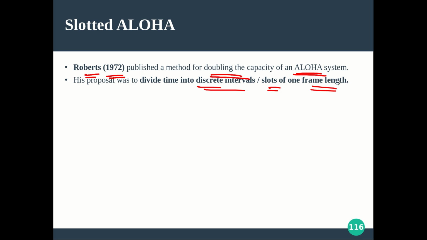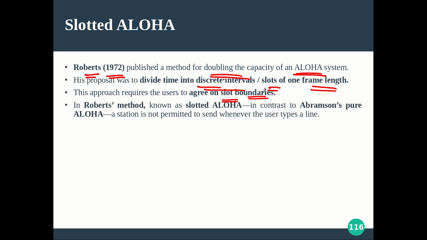Of course, the length of the frame, in any way you can think. This approach requires the users to agree on slot boundaries. That means you are supposed to send the information at the beginning of, or at the boundary of, a slot, and you are not allowed to send in between. So Roberts' method is known as slotted aloha, in contrast to Abramson's pure aloha. Roberts' method is its modification in 1972, that is slotted aloha.